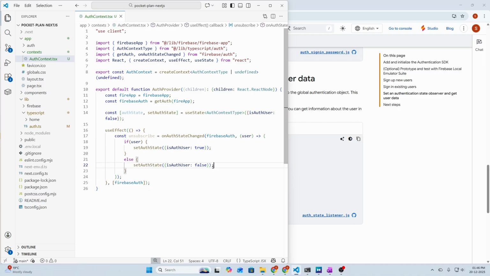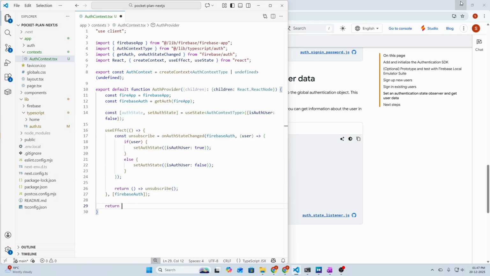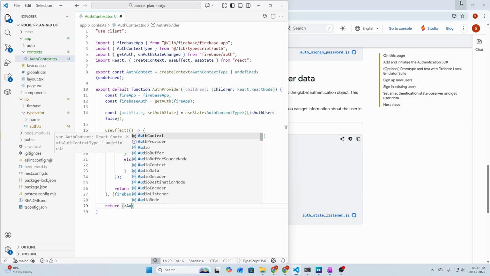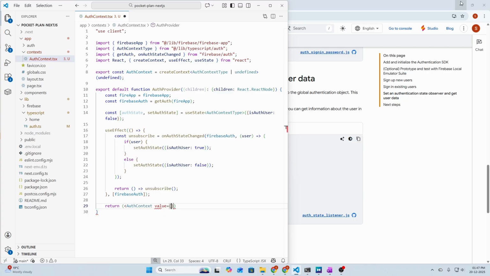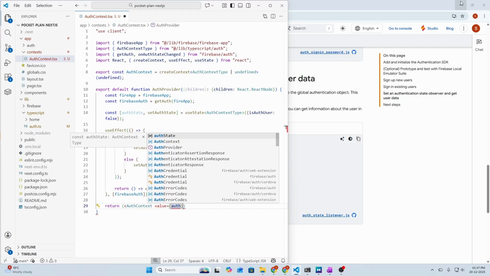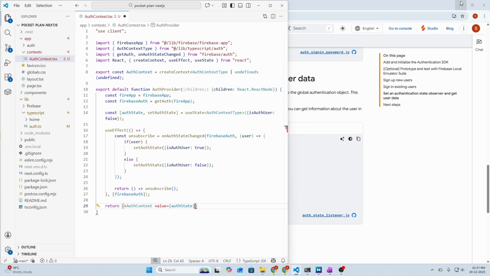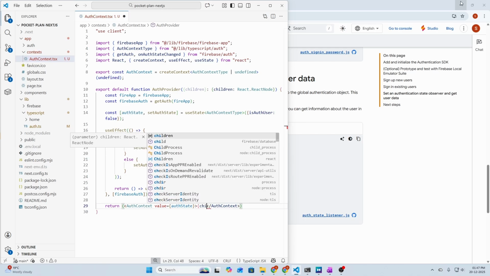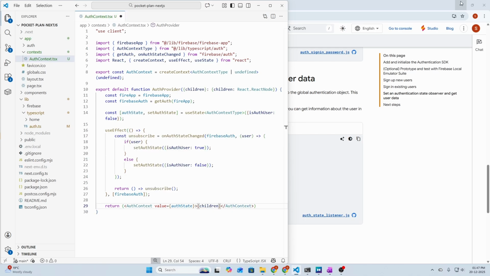And then we need to call the unsubscribe method in the return statement. So return and parentheses equals arrow function and call the unsubscribe here. And then we need to return the auth context here. So return, let's say AuthContext, and we need to pass the value here. We can pass the authState here, and then we need to pass the children here. So children, and that's all we need to do in this function.